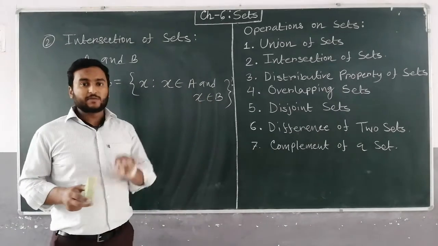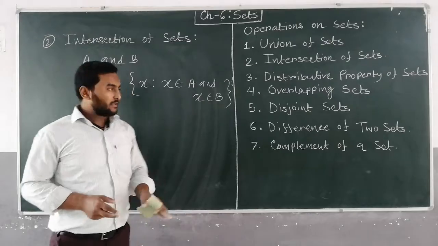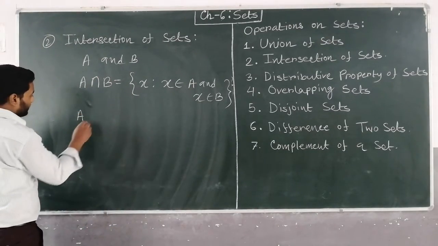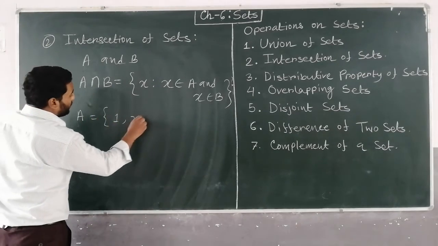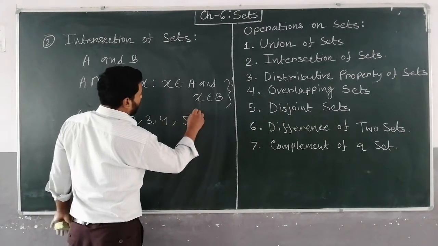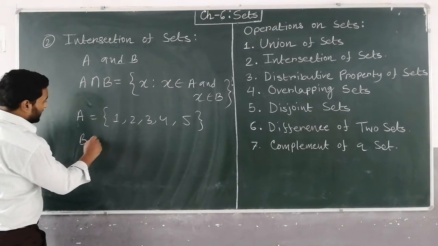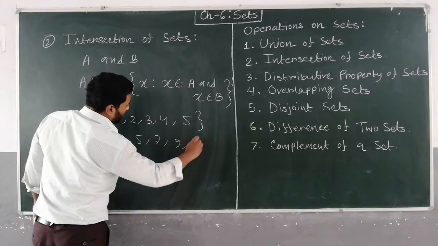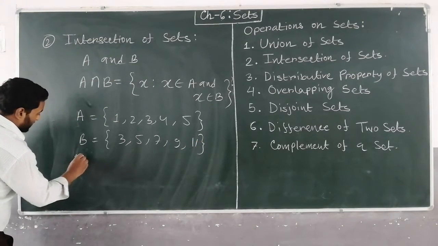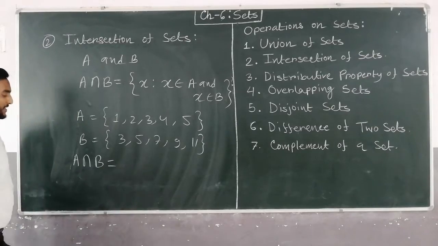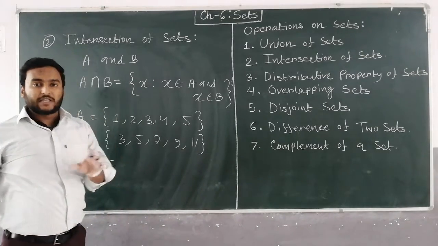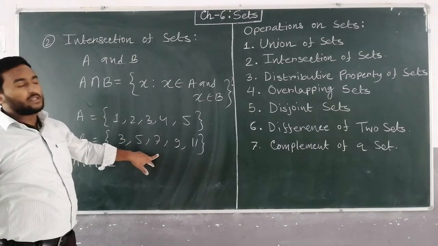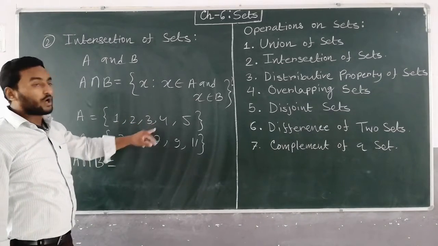Okay, both the sets, elements belong to both of the sets. That is the intersection of two sets. By an example, suppose A is equals to 1, 2, 3, 4, 5, and B is equals to 3, 5, 7, 9, 11. Now A intersection B. A intersection B will be that set where the elements will belong to A as well as B, means the elements will belong to both of these sets.